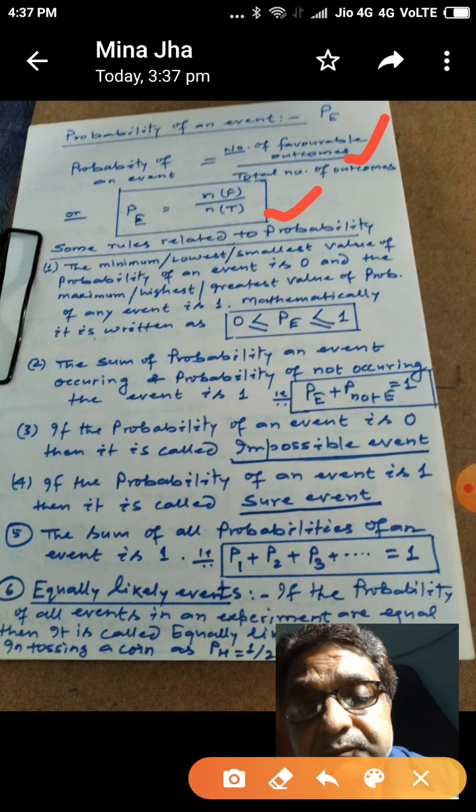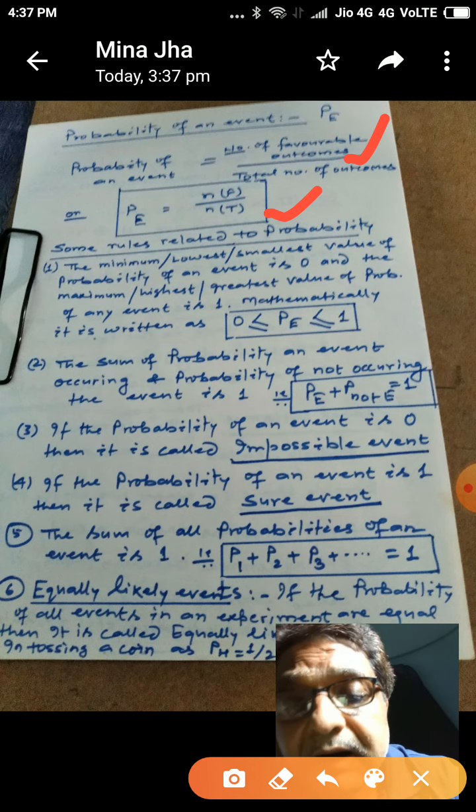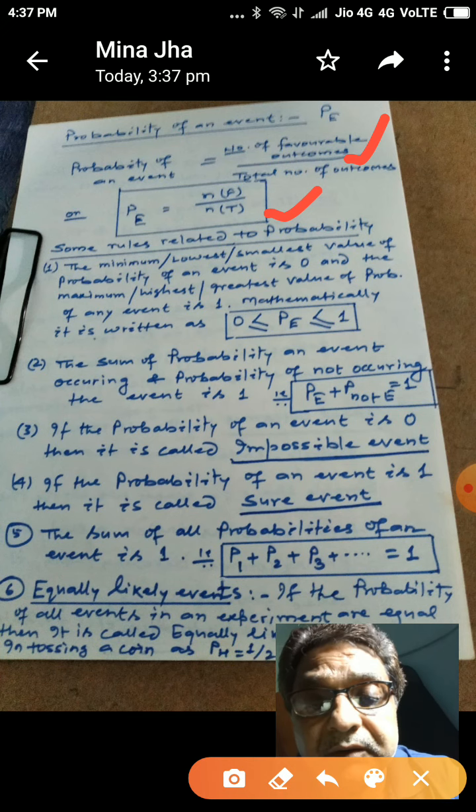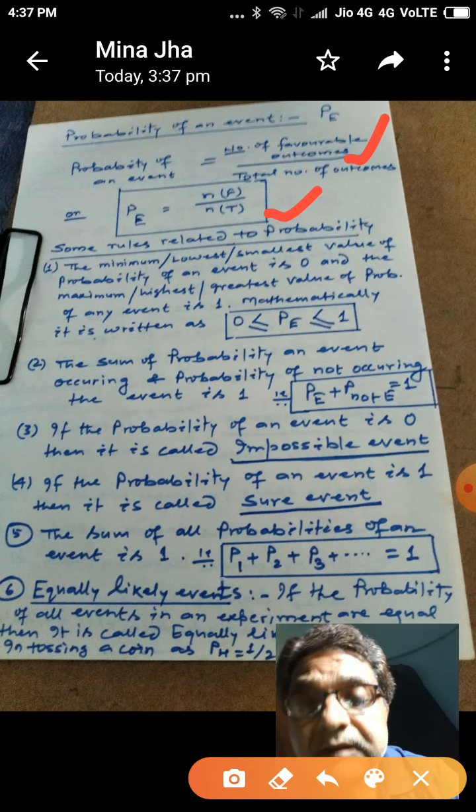Now some facts related to probability of an event are here, which must be memorized while solving exercise problems.